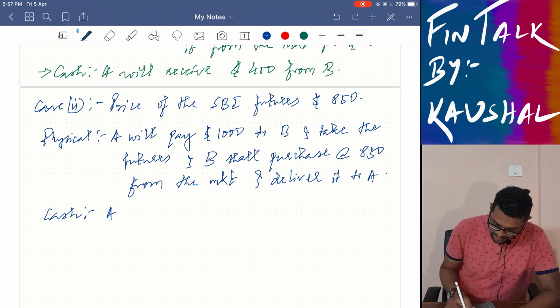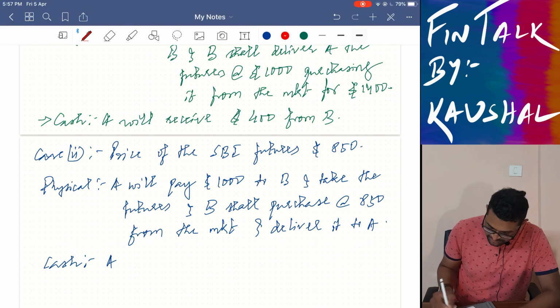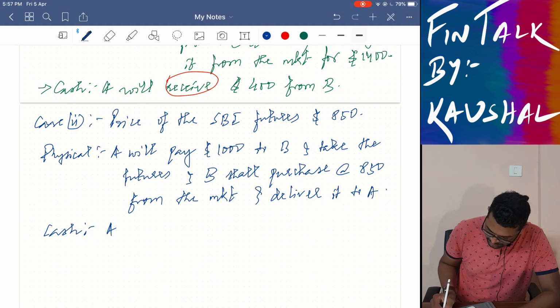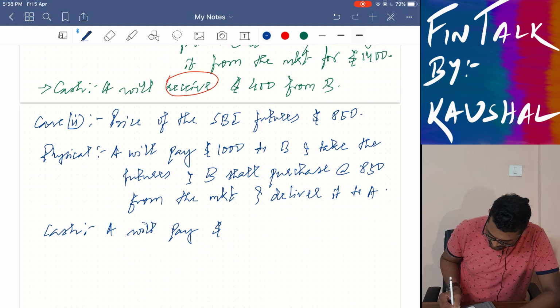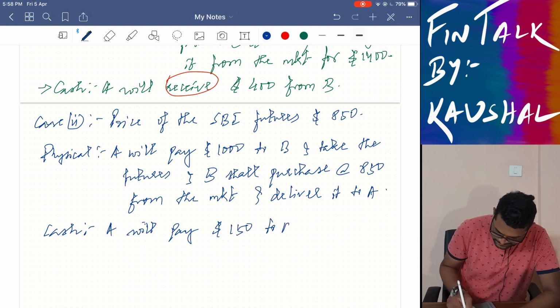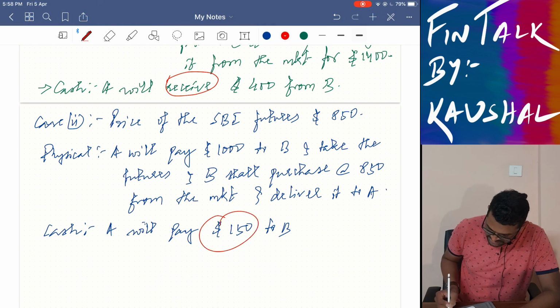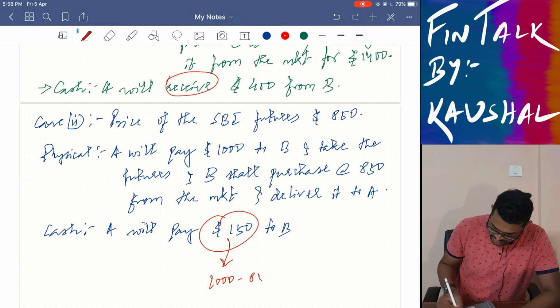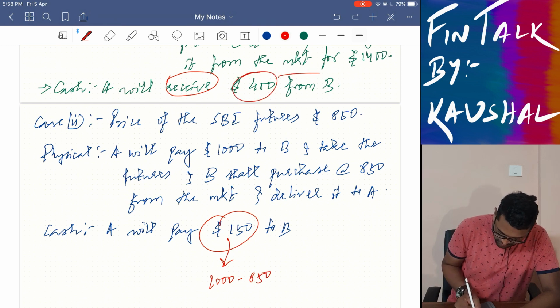In case 1, A was receiving; over here A will pay $150 to B. This difference is $1,000 minus $850. The earlier difference was $1,400 minus $1,000.